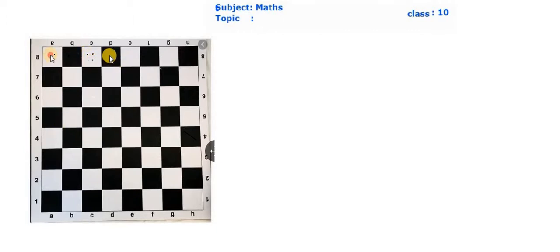Then next you have to place eight. Here you have to place 16. Here I have to place 32. Here I have to place 64. Like that, keep on going until we reach the last square of the chessboard.